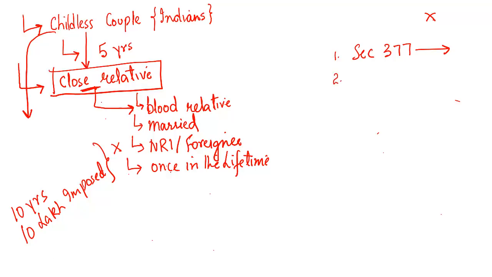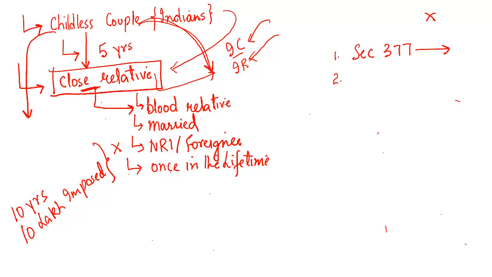There is problem number two. What if there is a couple but they do not have a close relative who can act as a surrogate mother? Will that mean that this childless couple will remain childless for their entire lives? And what happens in case it is an intercaste marriage, an interreligious marriage where no close relative is in a position to rent her womb? In that case, this bill, if it becomes a law, can be against intercaste relationships, against interreligious relationships as well.